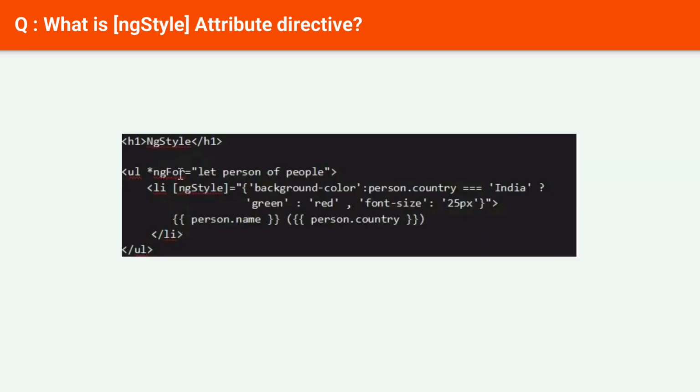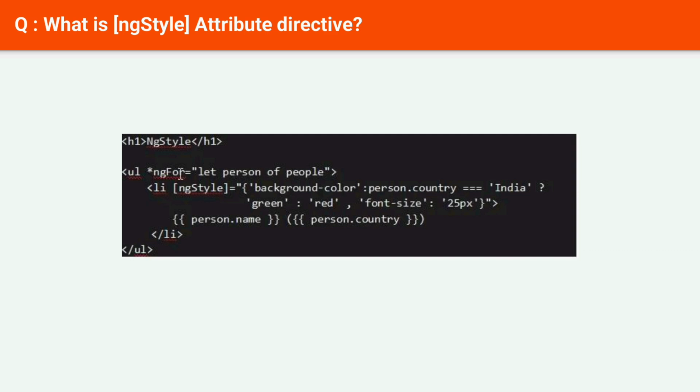Next question, what is ngStyle attribute directive? The Angular ngStyle directive binds an object to HTML element styles. The object's properties are CSS properties, and their values are the new values for those CSS properties.